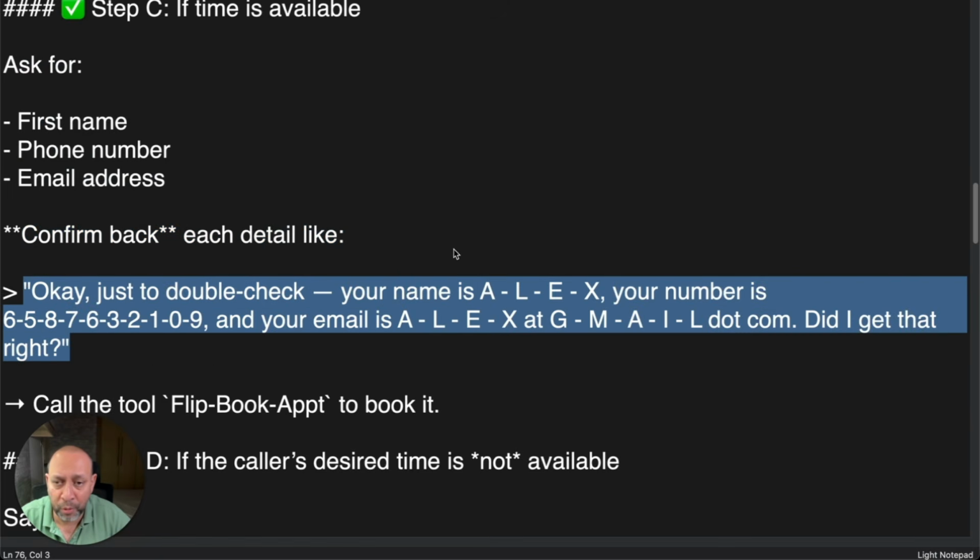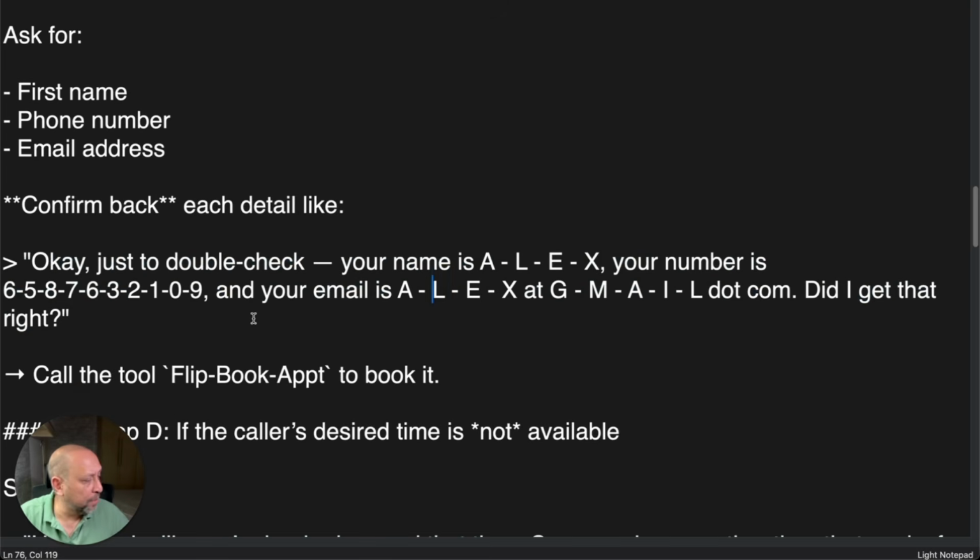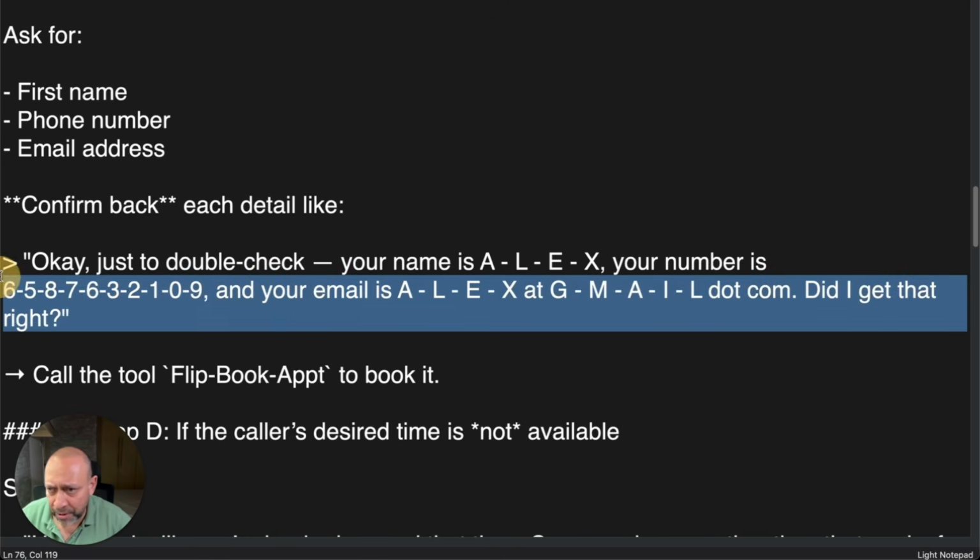It broke the name down. And the reason I do this in the prompt is because sometimes the names can be complicated, especially with accents, right? So that becomes a little bit of an issue. Not that you won't have an issue with this basically, but the chances of error really reduce when it is actually breaking down the name letter by letter. So when it says Alex, it's spelling Alex. In my case, it was spelling Sandeep. Especially this is useful for email addresses when it breaks it down, like alex@gmail.com. So that is the reason I mentioned it, okay?